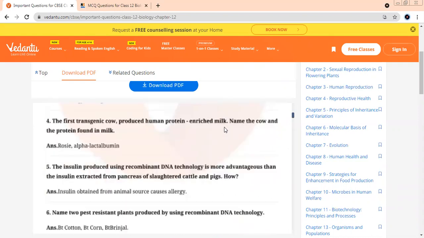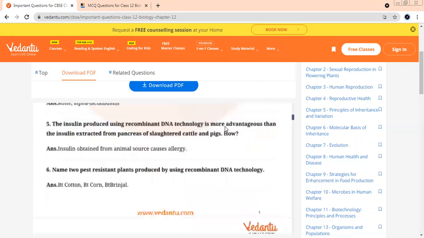The first transgenic cow produced human protein enriched milk. Name the cow and the protein. What was the name of the cow? First transgenic cow. Rosie. Rosie. And the protein produced was alpha lactalbumin. Please learn it here. Alpha lactalbumin.